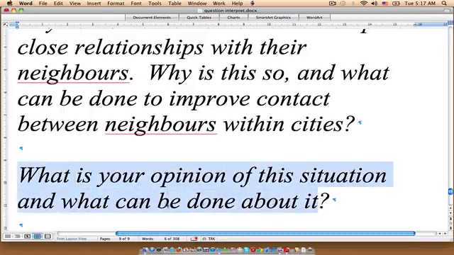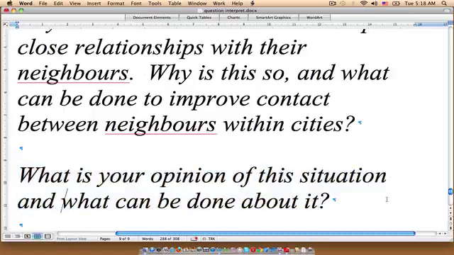This second part, what can be done about it, is going to take some time. We're going to have to use some evidence to show what can be done about it. What is your opinion of the situation is only going to take a single sentence. So you could state something like, it is felt that this situation is, and then whatever. And then you're finished for that part of it. Then all you have to do is worry about what can be done about it.